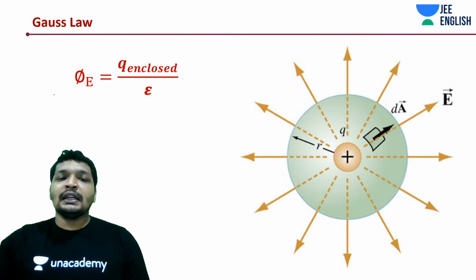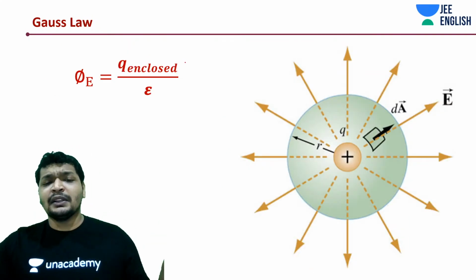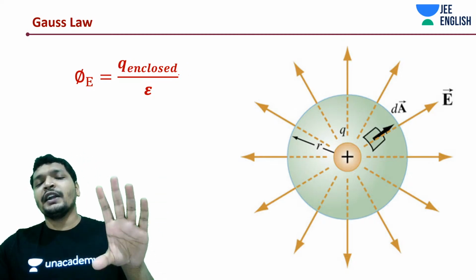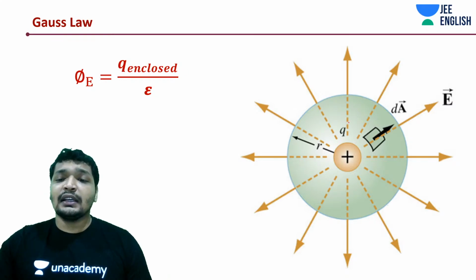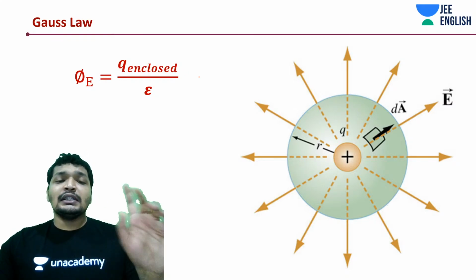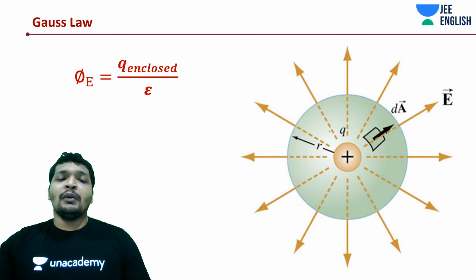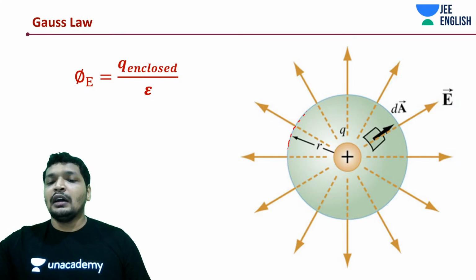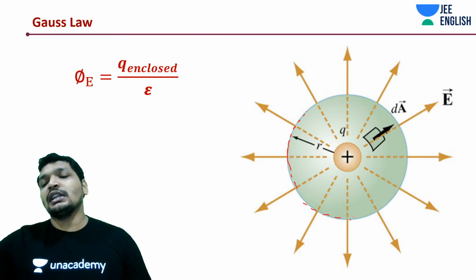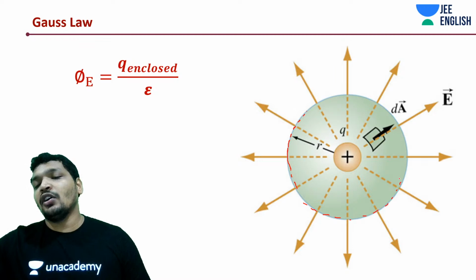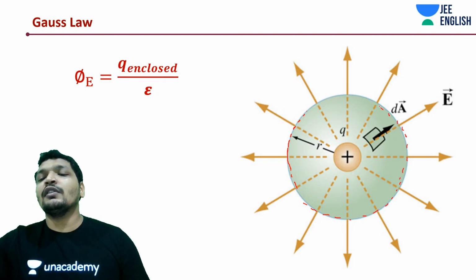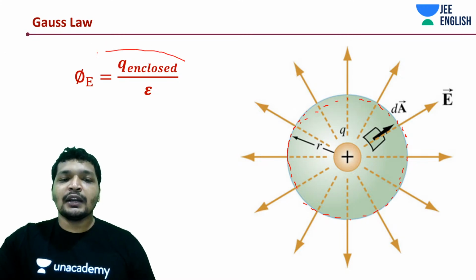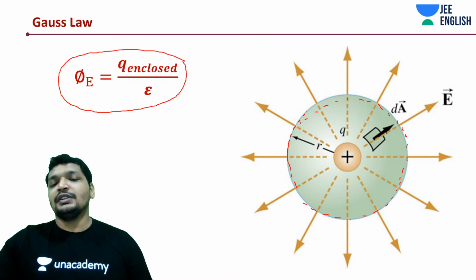And that being said, what was Gauss Law? Gauss Law said a very simple thing: don't complicate things very much. If you want to find flux in an enclosed area, like in this case of a sphere, just find out the amount of charges enclosed in the sphere, and then just divide it by epsilon naught, and you'll find the electric flux. That is what Gauss Law says. A very simple theory by Gauss, which makes our life very easy.